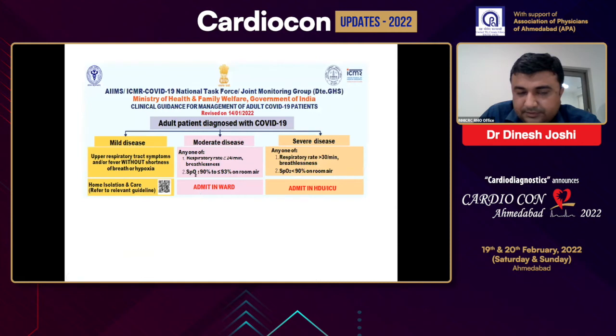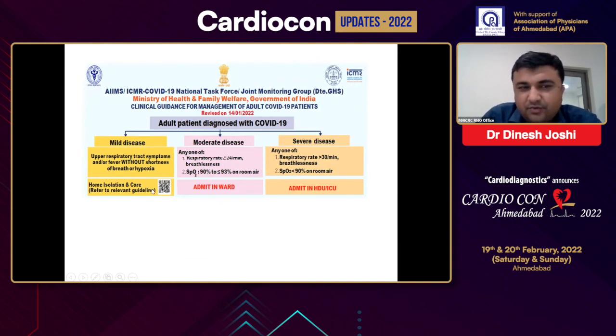Now, what do Indian guidelines suggest? The AIIMS ICMR COVID-19 guidelines, which were revised on the 14th of January 2022. Now, all the COVID cases in India are the Omicron variant, and we should categorize COVID-19 illness into three categories: mild, moderate, and severe disease.